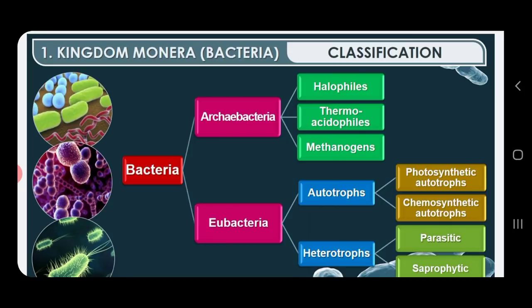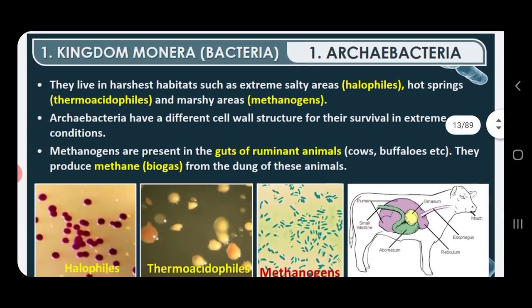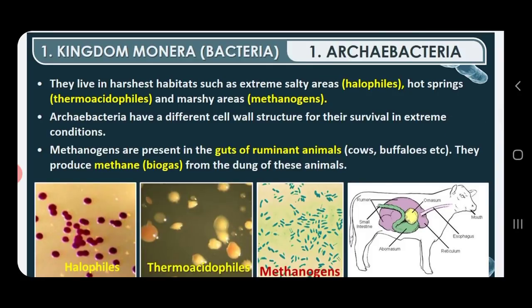In today's class we will see the further part of this chapter, which is about archaebacteria in detail. These archaebacteria are the most primitive group of monerans, or you can say the old bacteria. Not old in age, but they were found long back. They are the most primitive group of bacteria found on the earth when the condition of the earth was not so favorable.